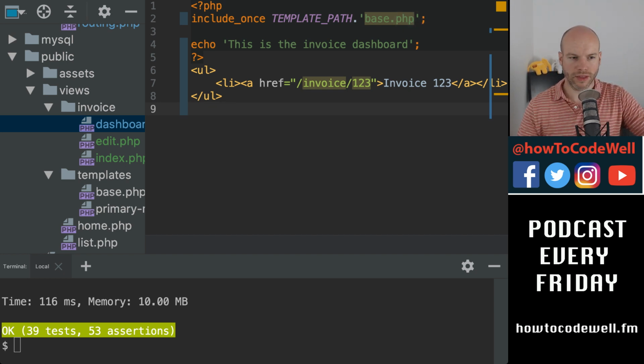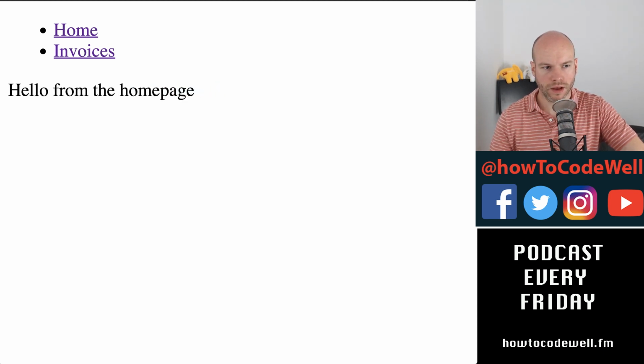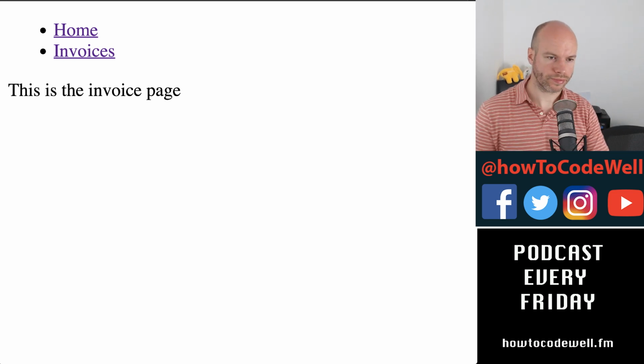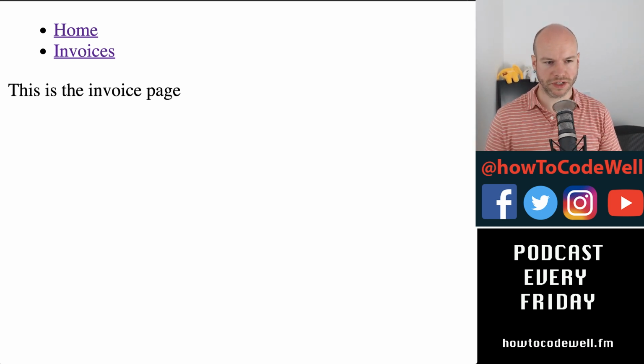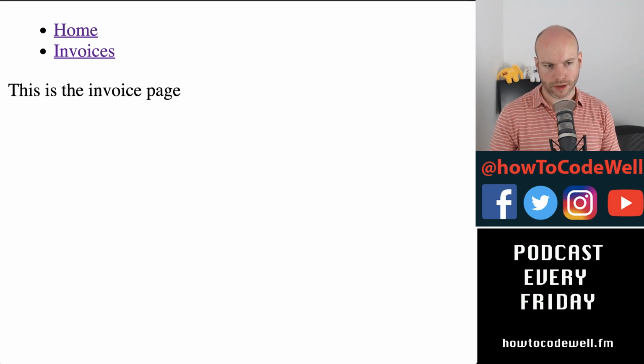So let's hit save, and then I'm going to go back to the browser, and we can see this is the invoice dashboard, and we have invoice 123. If we go home and then invoices, this is slowly working. And then if we go to invoice, we have the invoice page. What I would like on the invoice page, which is in index here, this is the invoice page for invoice, is to have the ID that we've given. But we're quite a way off of this. Let me just drink my tea.